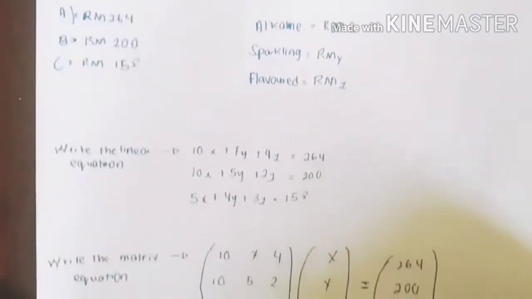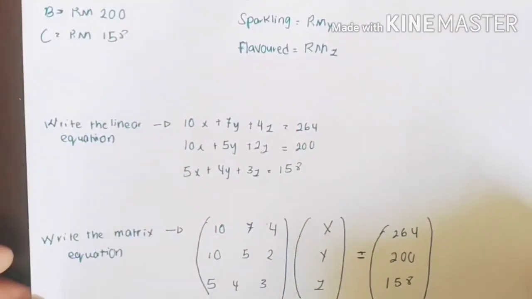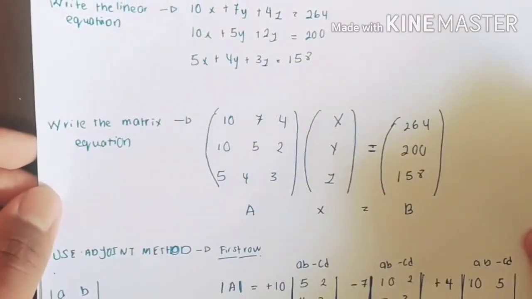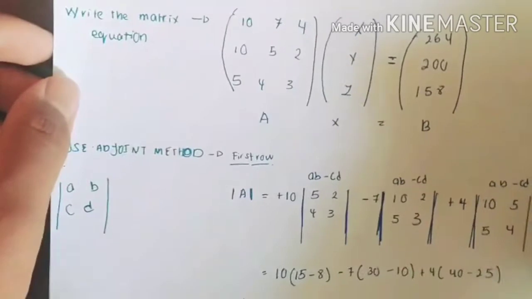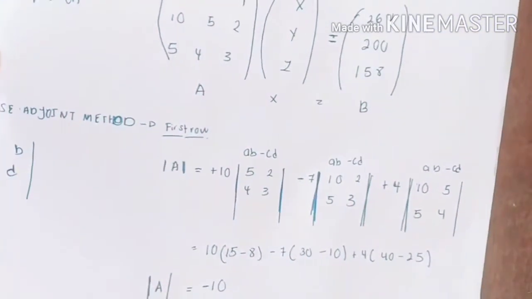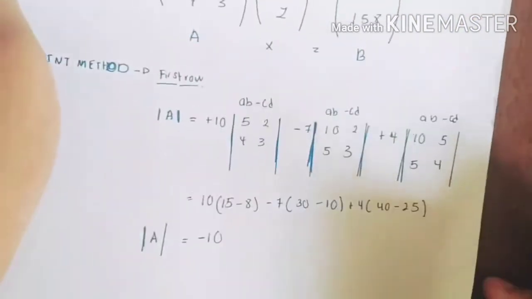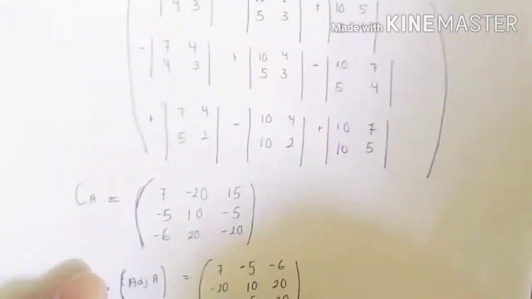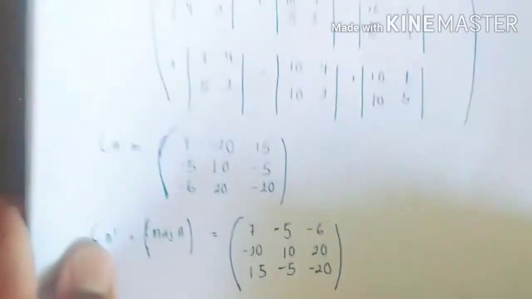And we will use the answer. First, we have to write the linear equations. Second, we have to write the matrix equations. And lastly, we have to use the adjoint method. This is the second step.